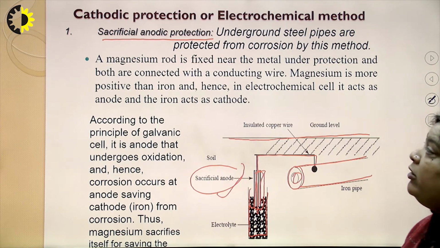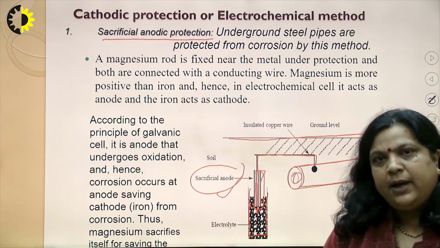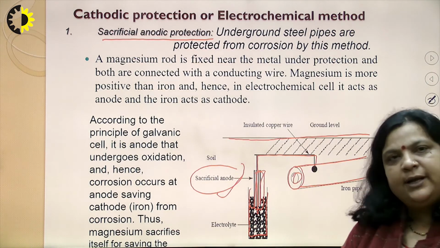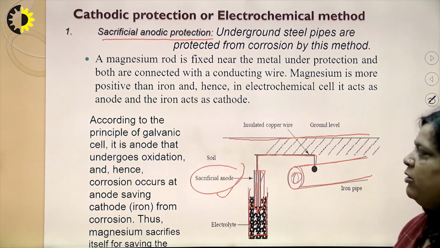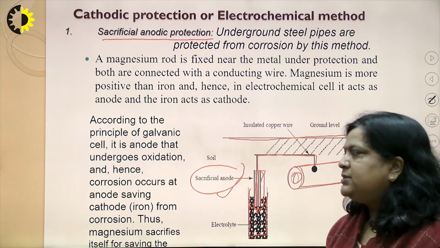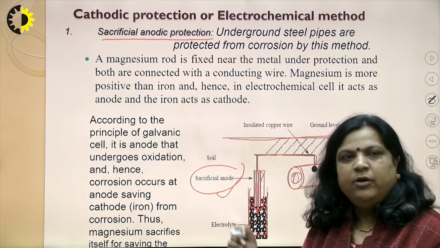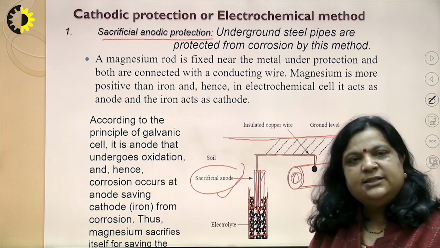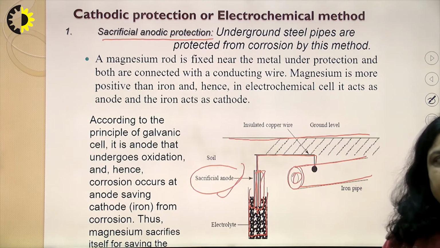The buried tank or underground tank is also connected with a magnesium bar. So in this type of corrosion, sacrificial anodic protection will take place. According to the principle of a galvanic cell, magnesium is the anode and it undergoes oxidation. So corrosion occurs at the anode, and it saves the pipe from corrosion. Thus the magnesium sacrifices itself to save the iron pipe or iron tank.